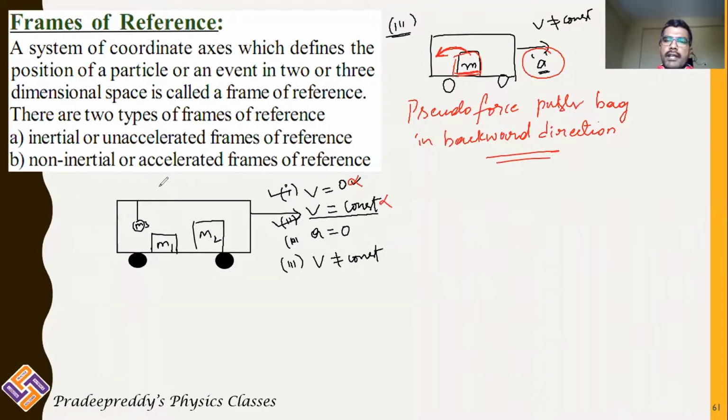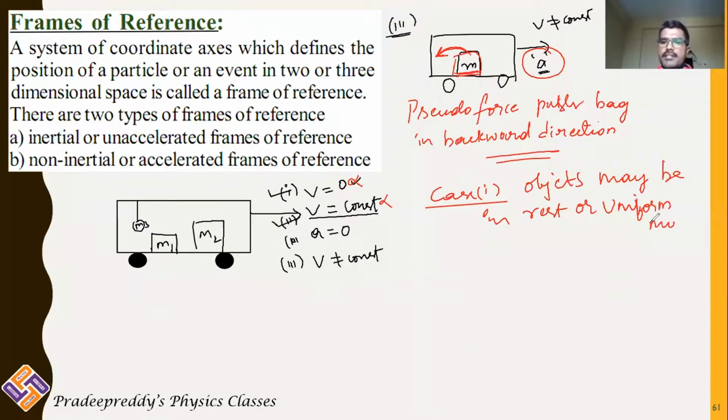Therefore, whenever you are dealing with systems, there come these two situations. Case one is that objects may be in the rest position or in uniform motion.